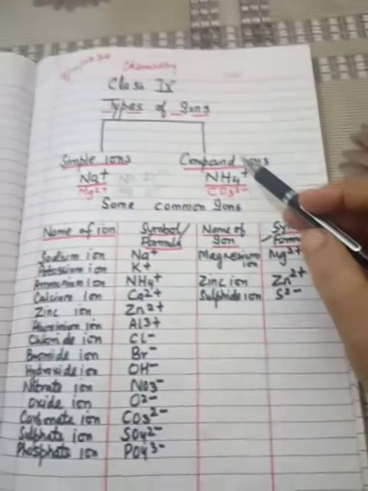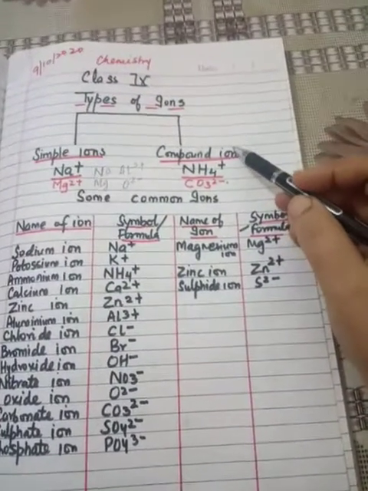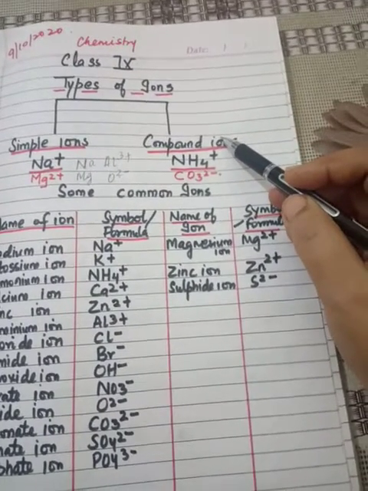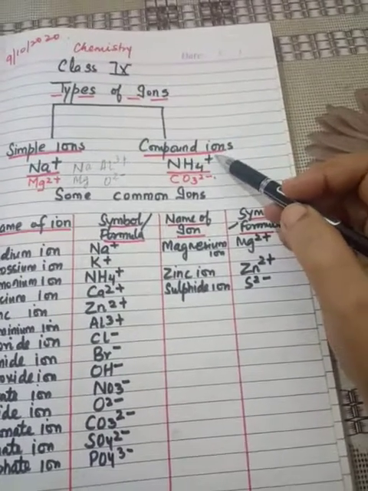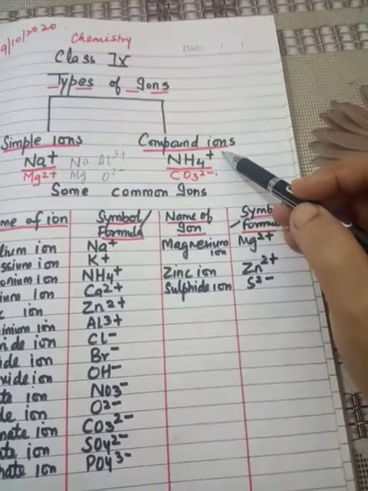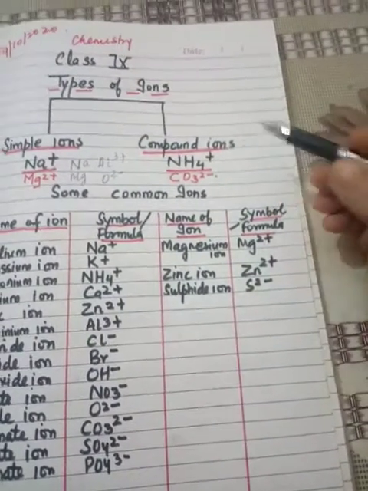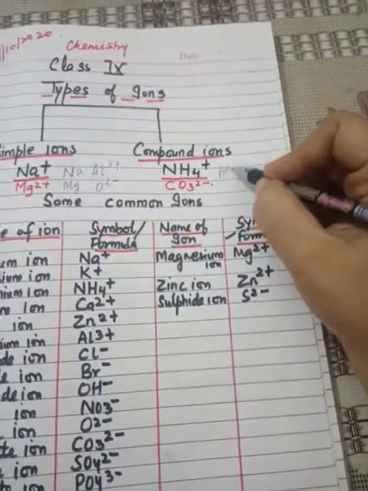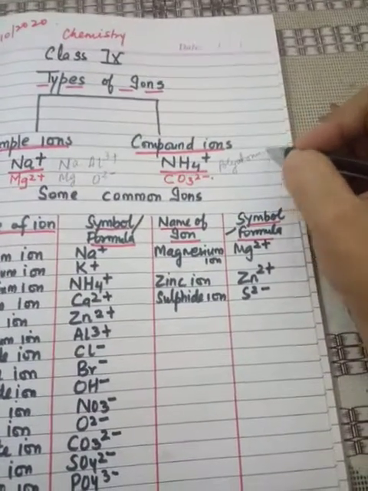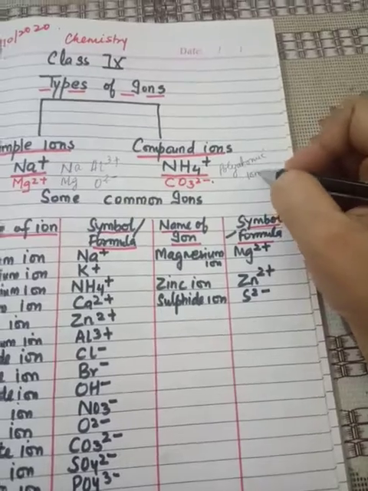Now, compound ions. Those ions which are formed from groups of joined atoms are called compound ions, or polyatomic ions.